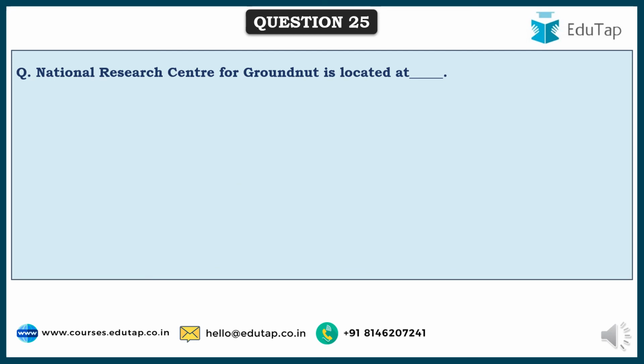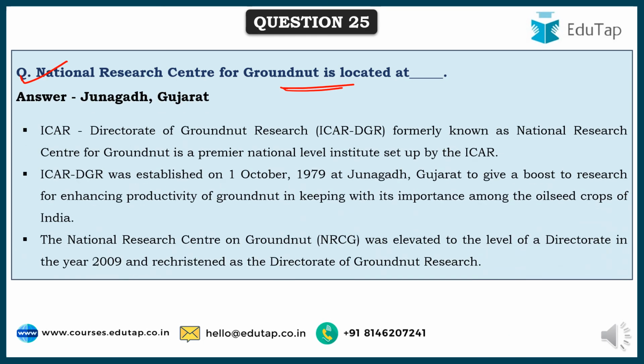So friends, next comes National Research Center for Groundnut, located at Junagadh, Gujarat. That is ICAR National Directorate of Groundnut Research, formerly known as National Research Center for Groundnut. It is a premier national institute set up by ICAR especially for groundnut, because Junagadh in Gujarat is one area where a vast area is under groundnut cultivation.